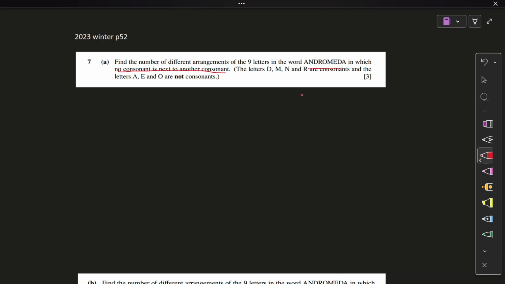Whatever we need to separate, we forget about it. So D, M, N, R are our consonants. Any repetition of the D, M, and R, another D over here. A, O, E, A is something that is not a consonant, that's a vowel. So A, how many A's? We have two A's. A, O, E.